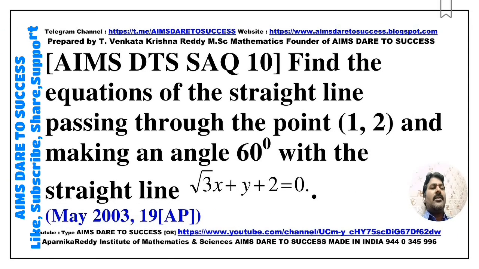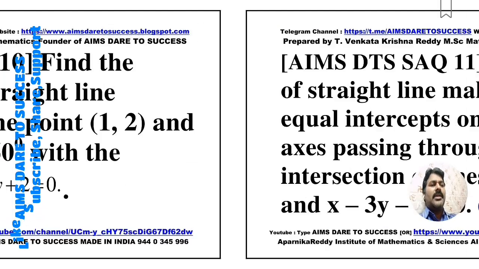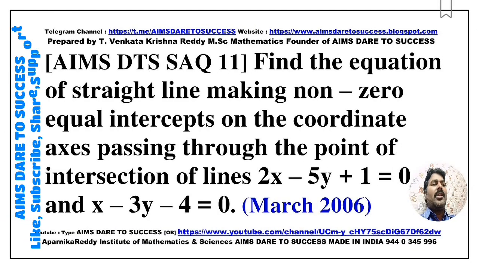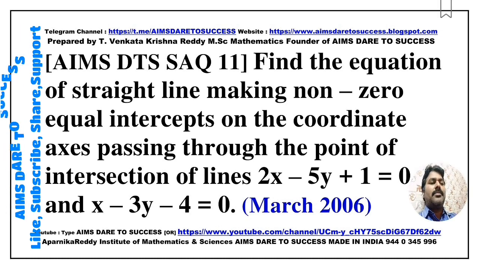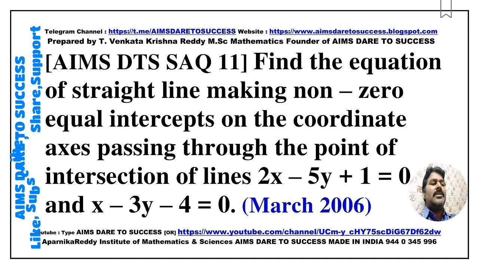Next, SAQ 10. Find the equations of the straight lines passing through the point (1, 2) and making an angle 60 degrees with the straight line root 3x plus y plus 2 equals 0. This question came from May 2003, May 2019, Andhra Pradesh. Next, SAQ 11. Find the equation of the straight line making non-zero equal intercepts on the coordinate axes and passing through the point of intersection of the lines 2x minus 5y plus 1 equals 0 and x minus 3y plus 4 equals 0. This question came from March 2006.